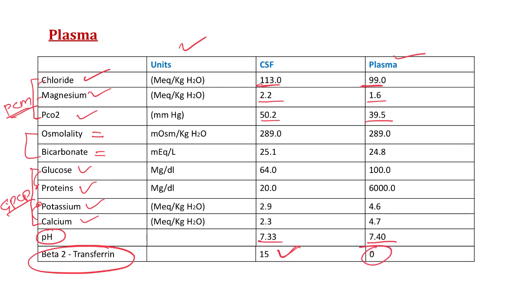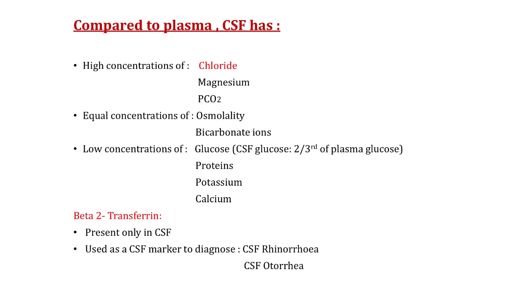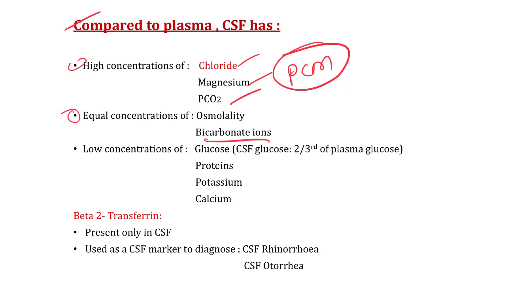So with this important note, now see here, this is just the summary of what we have already discussed in our previous slide. So this is very important. Compared to plasma, CSF has higher concentration of chloride, magnesium and PCO2. Remember the PCM, right? Now it has equal concentration of bicarbonate ions and osmolality. Now the third one, compared to plasma, CSF has low concentration of glucose, potassium, protein and calcium. Remember the GP and CP, these two sisters, right?